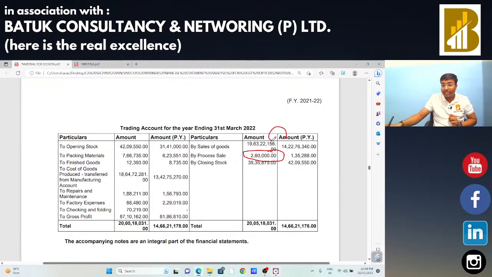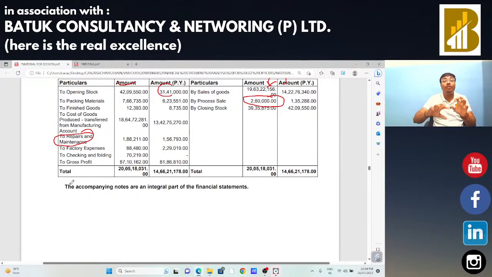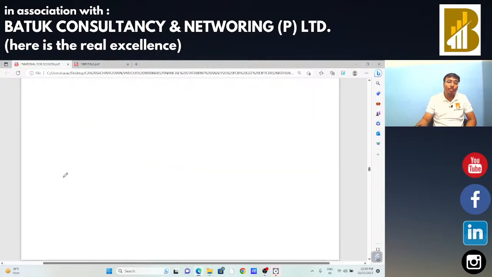Sales last year 14 crore, current year 19 crore. Okay, there is no issue with that, because there is a difference in opening stock also available, so we cannot raise any question on that. Everything is okay. In case of repair and maintenance, we need to check what is the nature of this repair and maintenance. If it is on the nature of plant and machinery, in that case input tax credit is allowed. But if the repair and maintenance is on account of vehicles, in that case input tax credit is not allowed. We need to check the same. Factory expenditure, checking and folding expenditure, input tax credit is not allowed, not an issue.